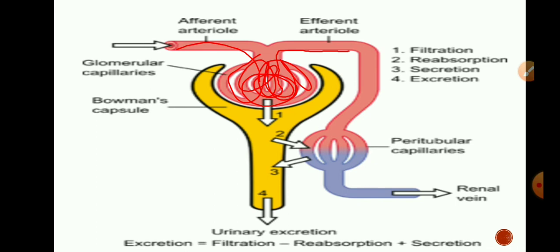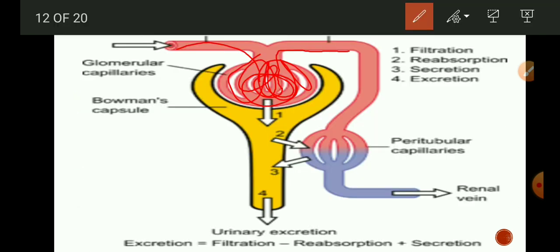The afferent arteriole brings the blood into the glomerulus, which contains urea waste. Due to capillary pressure exerted on the blood, it passes through the glomerulus. So due to the capillary pressure, blood passes through the glomerulus, and water, nitrogenous waste, glucose, amino acids and minerals are filtered out in the Bowman's capsule. So the actual process of ultrafiltration takes place in the Bowman's capsule.